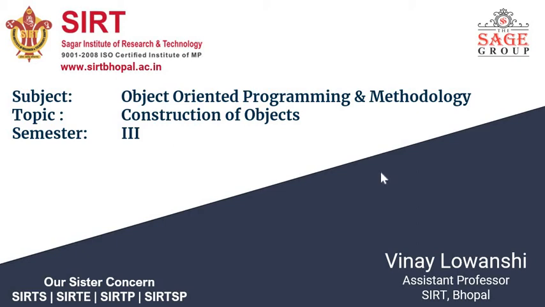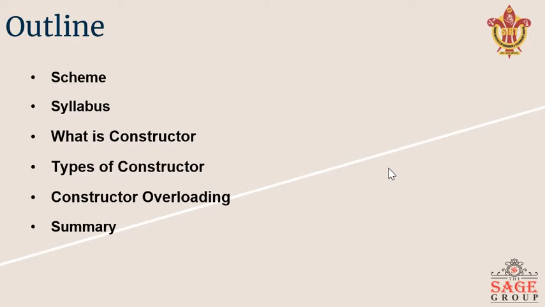In today's lecture, we will discuss constructions of objects. Construction of objects means creating an object and initializing its values, and this process is called construction of objects. Our outline is: scheme, syllabus, what is a constructor, types of constructor, and constructor overloading. After that, we will conclude the lecture.